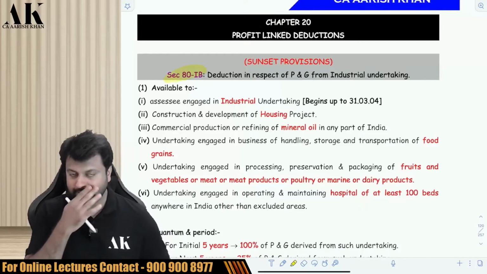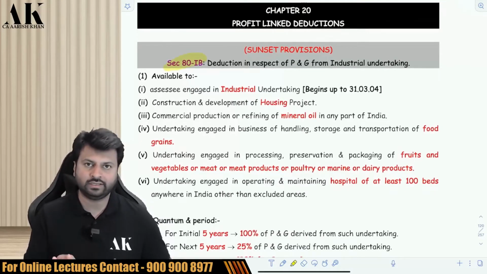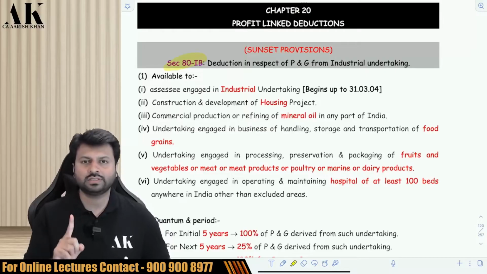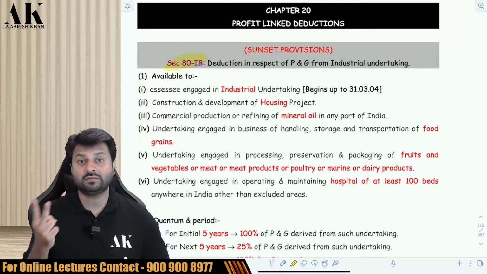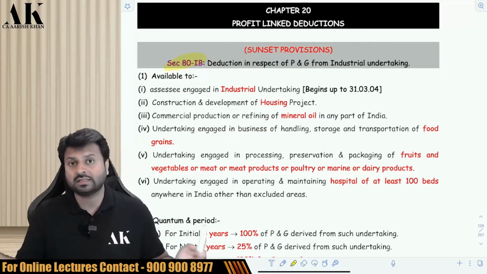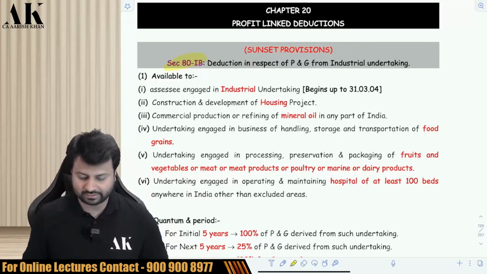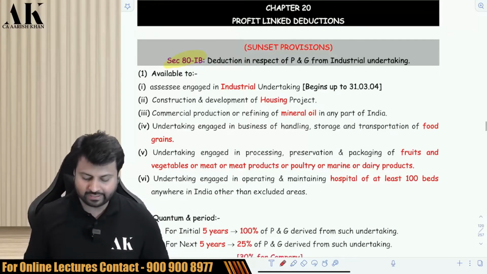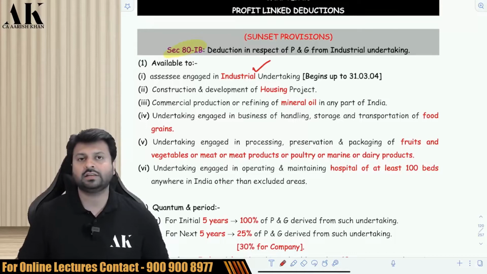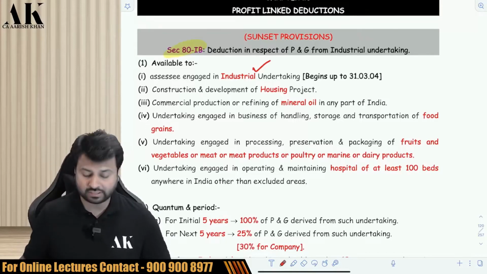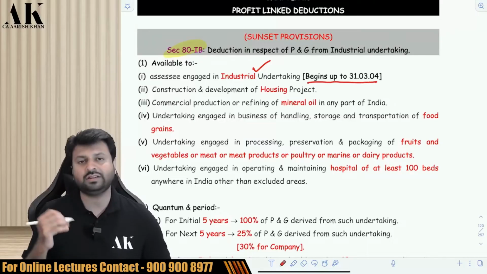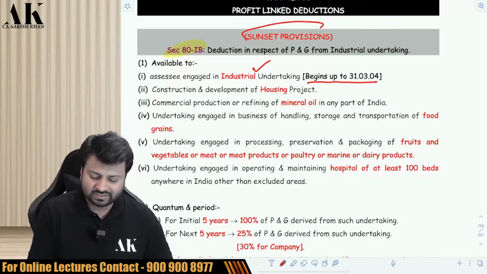In this deduction, in all these deductions, you need to understand 3 things. What is the nature of business to which this deduction is available? What is the percentage of deduction which is available, and for how many years is that deduction available to the assessee? Okay. So now the first one, ATIB, it is available to industrial undertaking. Industrial undertaking means the assessee should be engaged in manufacturing, and there is one condition over here that you should begin manufacturing up to 31st March 2004, and that is the reason these provisions are all what?